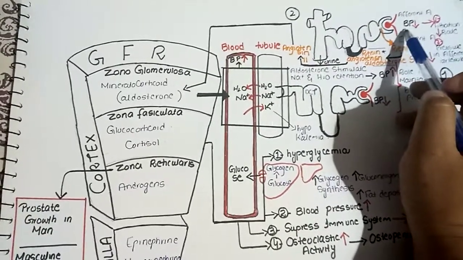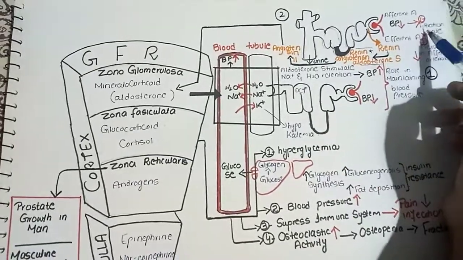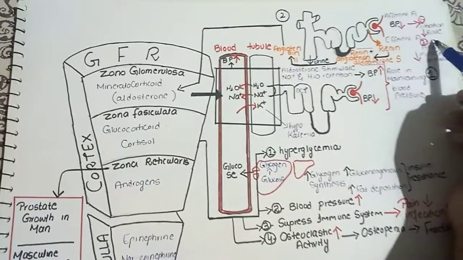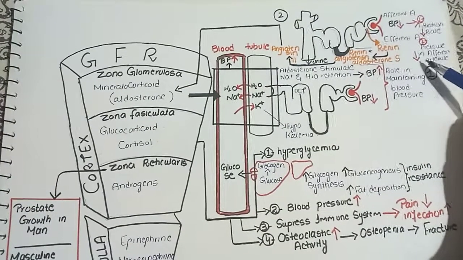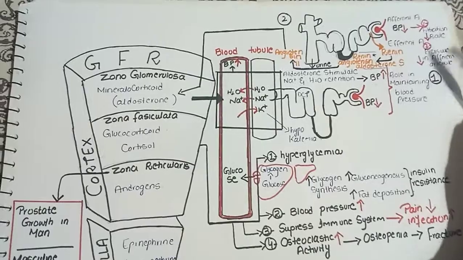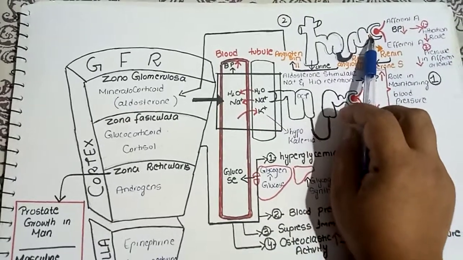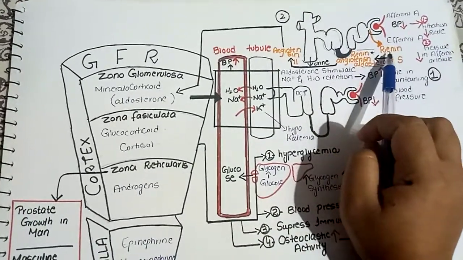When there is a decreased blood pressure, then the filtration rate will be low, and the pressure in the afferent arteriole will also be low. So these two factors will stimulate the juxtaglomerular cells of the nephron to secrete the renin,